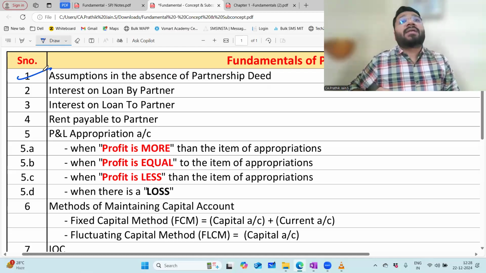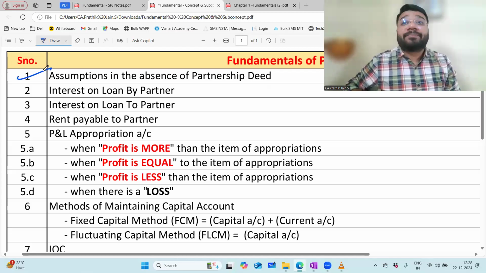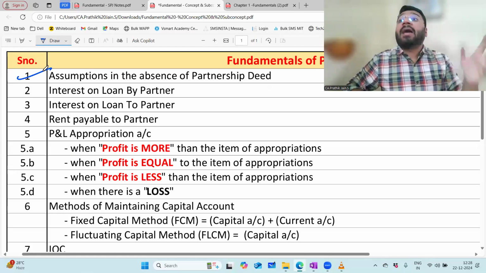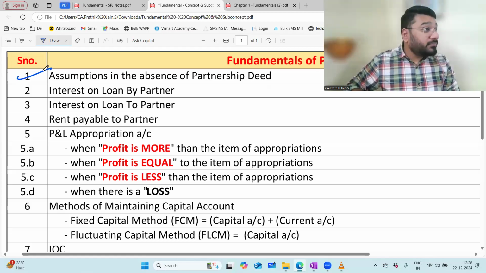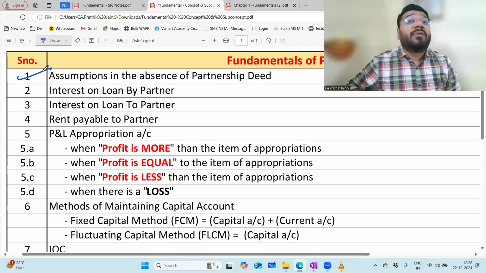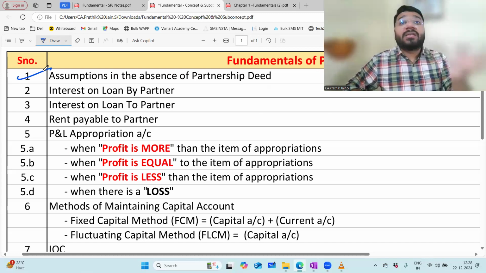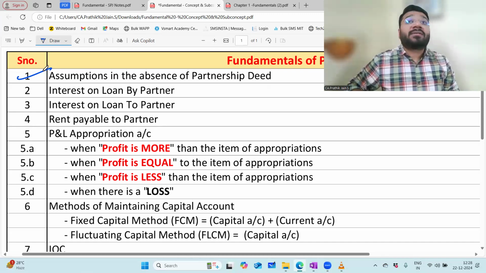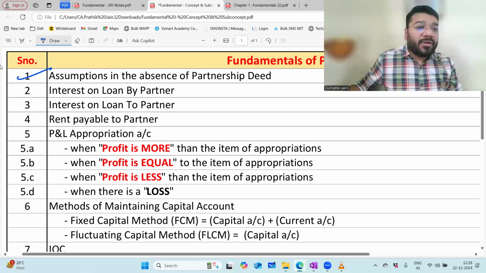In the first class, we discussed a few very important points. What is the meaning of partnership? What is the definition of partnership? What is the liability of partners in the partnership firm? Unlimited, jointly and severally liable. Then we discussed the features of partnership: minimum 2 partners, maximum 50. Then we discussed, in the absence of a partnership deed, what are the important provisions? So this is that list.